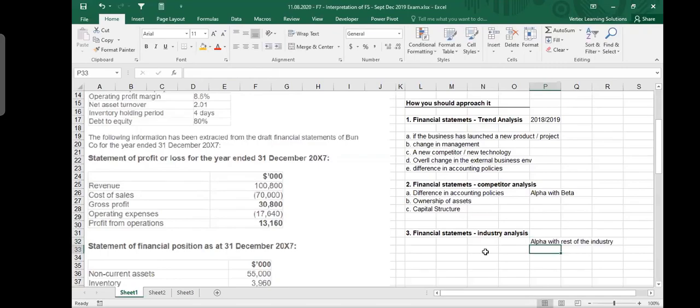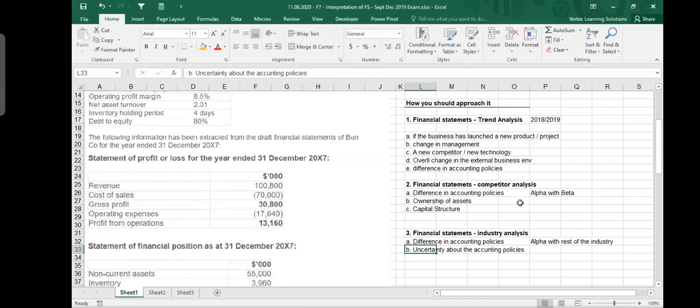So you put Alpha on one side and you are comparing Alpha with the average of 34 other banks. So you are comparing it with the industry. Industry means all of the companies together, their average. So here again, the same point: difference in the accounting policies and uncertainty about the accounting policies. Not only the differences, but uncertainties.